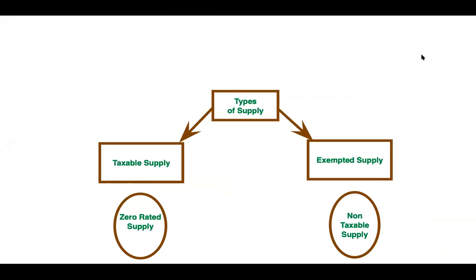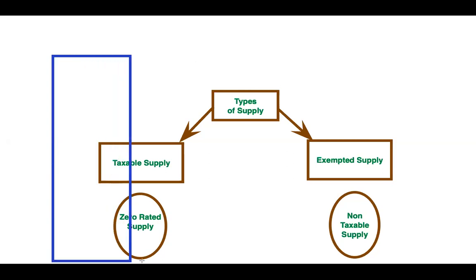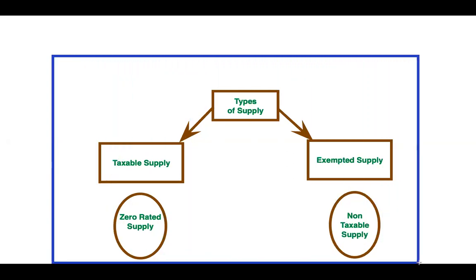Coming back here, as part of our discussions, these different types of supply may be broadly categorized like this only, where taxable supply includes zero rated supply, and exempted supply will include non-taxable supply. Let's now get into a very important term called aggregate turnover. The best part of aggregate turnover is that it houses all these types of supply.